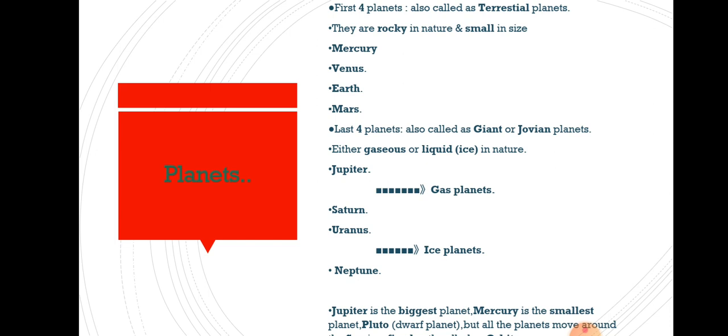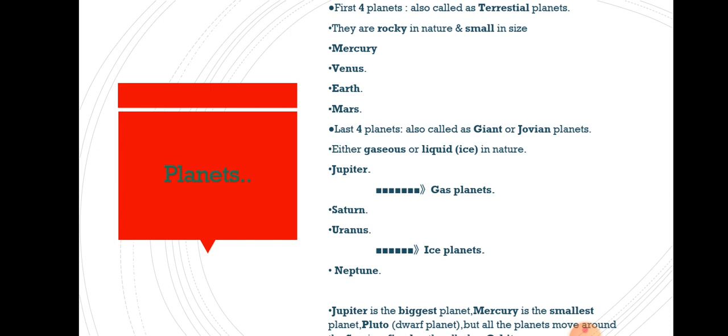And what is the nature of all these 4 planets? The 4 terrestrial planets are rocky in nature and small in size as compared to the last 4 planets of our solar system. Hence, the first 4 planets are called terrestrial planets: Mercury, Venus, Earth and Mars.